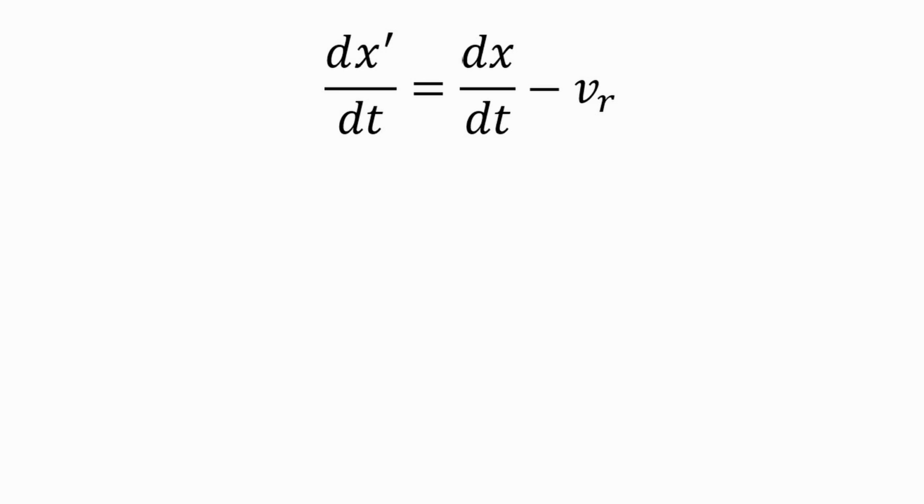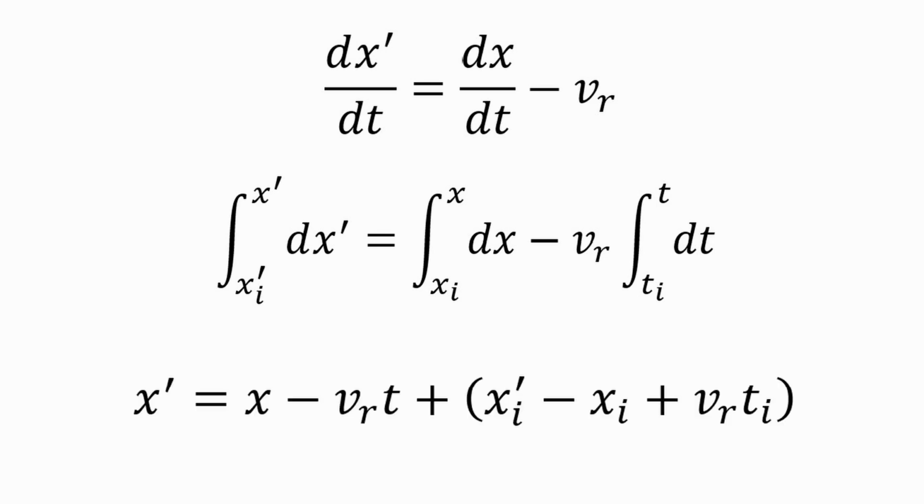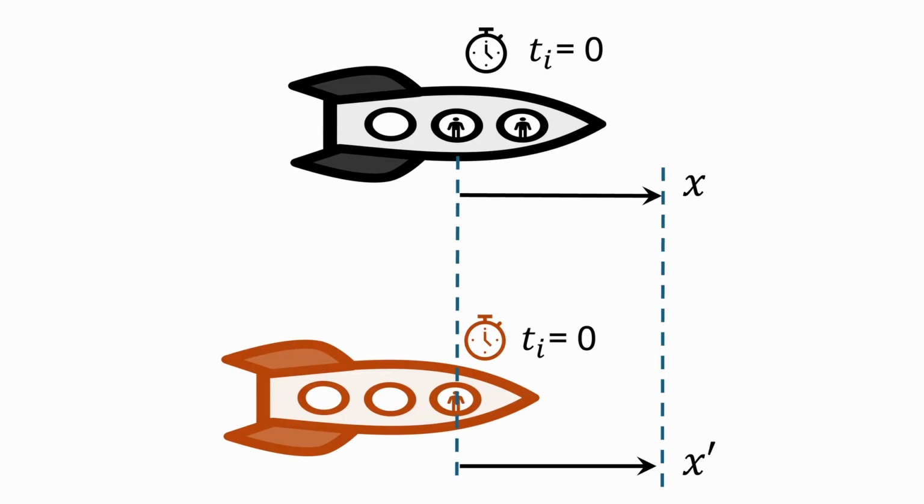Integrating this equation we obtain, where the lower limits of integration are an initial time and the corresponding x and x prime positions at this initial time. The last term in parenthesis on the right-hand side is a constant. It is convenient to assume that the initial time is 0, and that at this initial time, the initial value of the spatial coordinates is 0. Only in this case the transformation equation becomes.